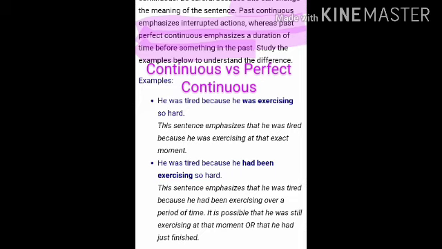Whereas the other example states he was tired because he had been exercising so hard. This sentence emphasizes that he was tired because he had been exercising over a period of time, and it is also possible that he was still exercising at that moment, or that he had just finished. Of course, meaning depends on the actual situation. So here once again we can go to the highlighted part. Past continuous tense emphasizes interrupted actions, whereas past perfect continuous emphasizes a duration of time before something in the past.